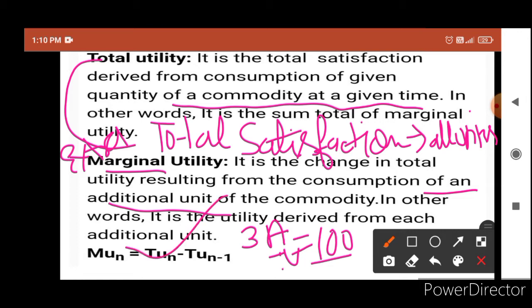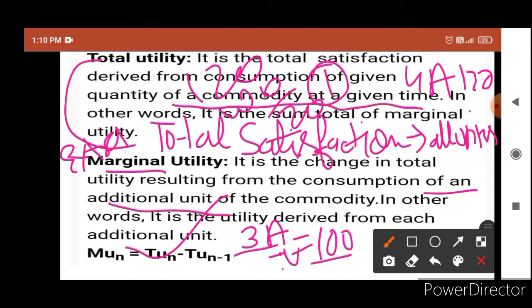Total utility minus previous utility. Like in this example, from eating 3 apples you are getting 100 utils. When you eat 4 apples you get 120. So how much are you getting from the extra one? When we subtract 120 minus 100, we get 20. Okay class.